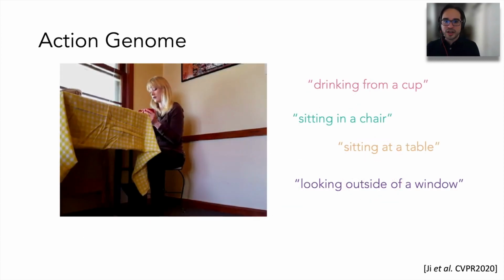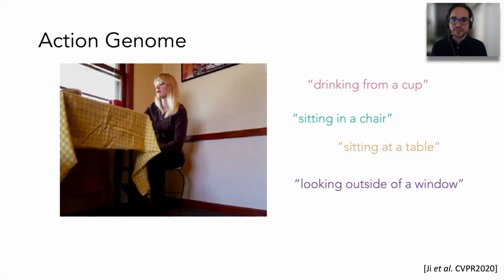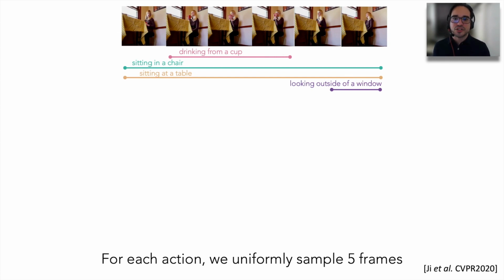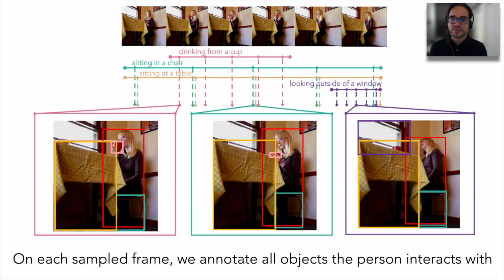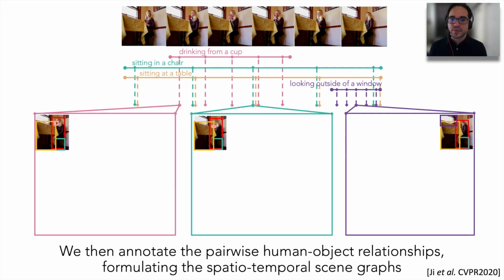As an example of what we have done, let's take this video. It depicts a person performing several actions, such as drinking from a cup, sitting in a chair, and so on. Each of those actions is already associated with a temporal interval in the video clip. For each action, we have uniformly sampled a few frames. On each sampled frame, we manually annotate all the objects that the person is interacting with. In each of these frames, we manually annotate the pairwise human-object relationships, which in turn constitute the spatial-temporal scene graphs.